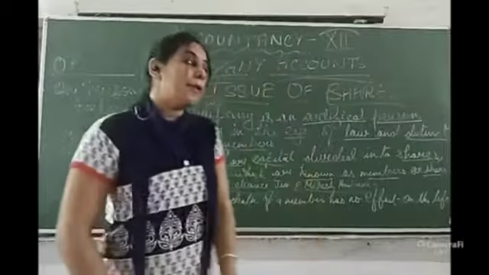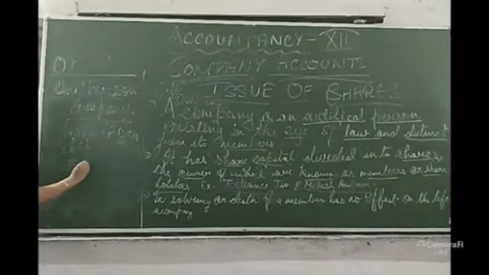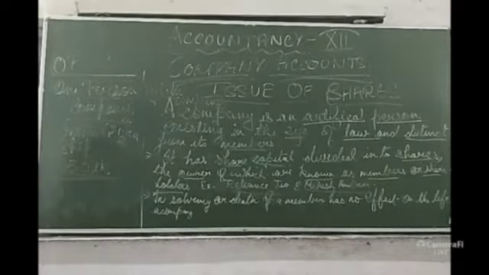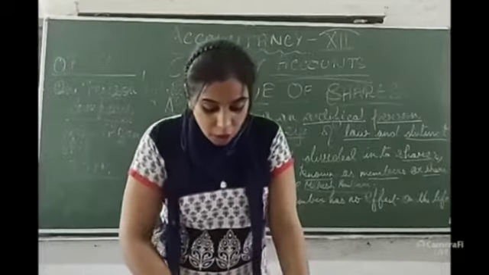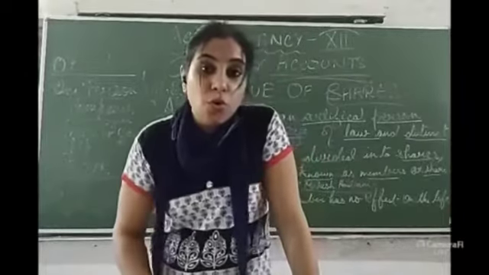Its paid up capital should not exceed 50 lakhs. The turnover of the business should not exceed 2 crores.